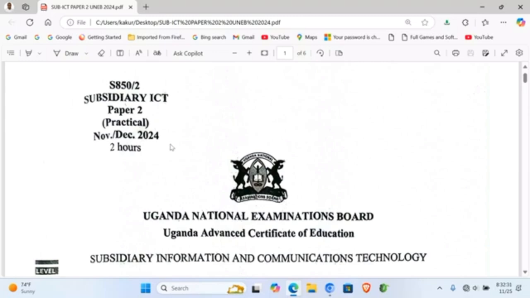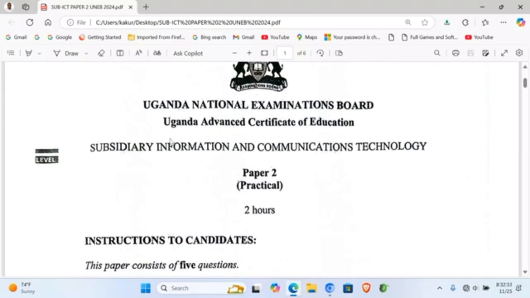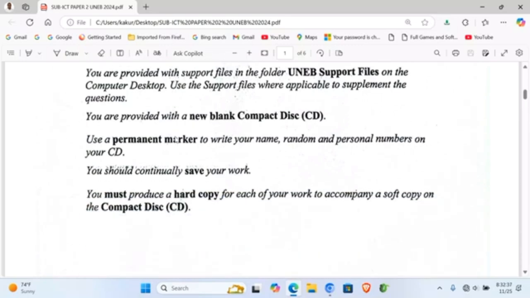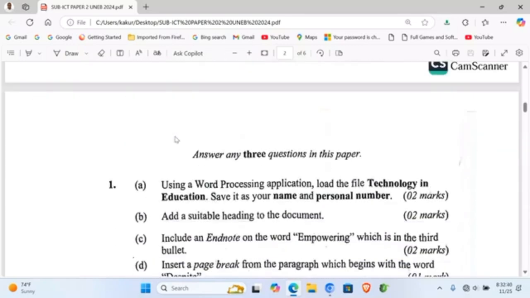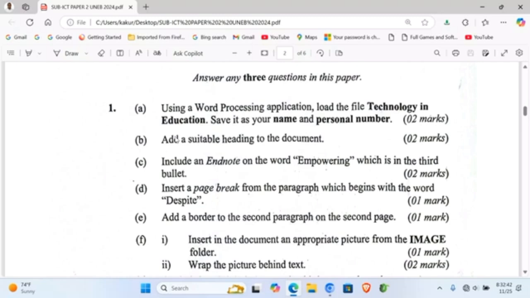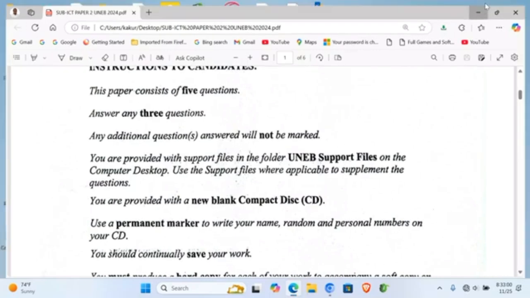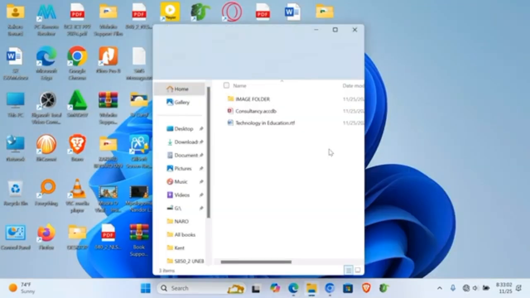Now I would like to see how best we are going to go through this paper, but remember to have a UACE support file as it is provided. In case you don't have it, please check the bio. A link will take you into the group where all the resources are being shared, plus the marking guide for the backhouse. Now here we are required to answer only 3 questions, but 5 questions are given based on word processing, presentation, database, spreadsheet and publisher.